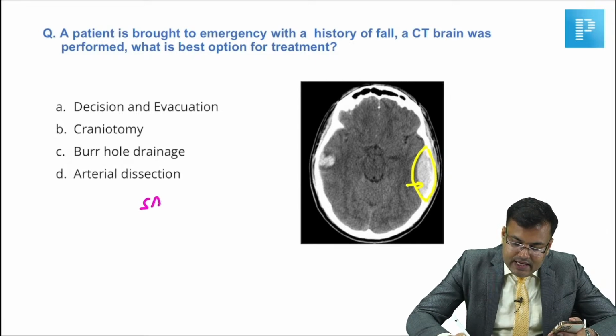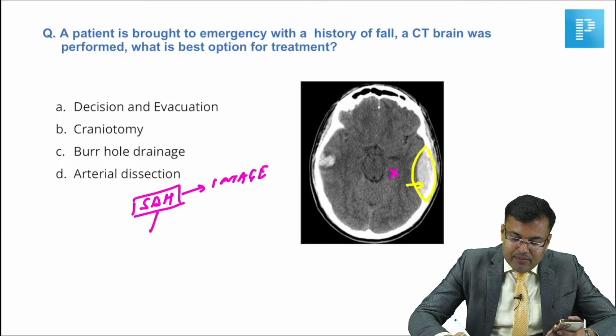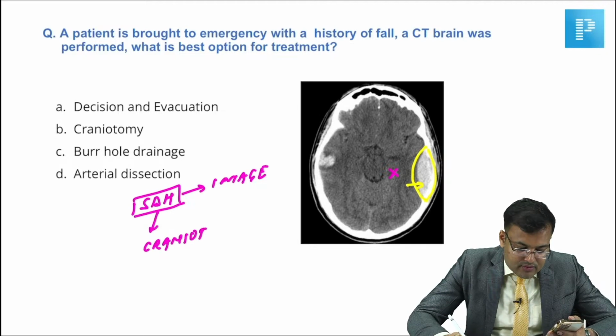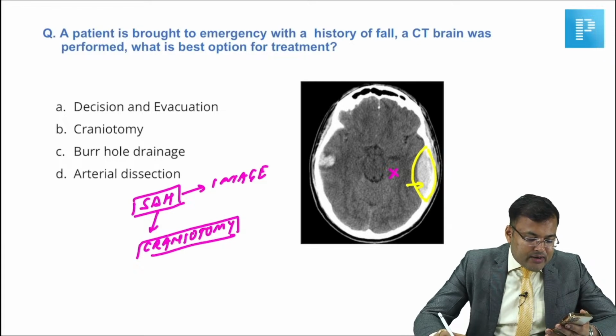Imagine guys, if there is SDH, what is the preferred treatment? We go for drainage. Okay, it was SDH image, not this one. And how do you drain SDH? Subdural hematoma. Preferred is to go for craniotomy. Okay, so it was SDH image and treatment craniotomy.